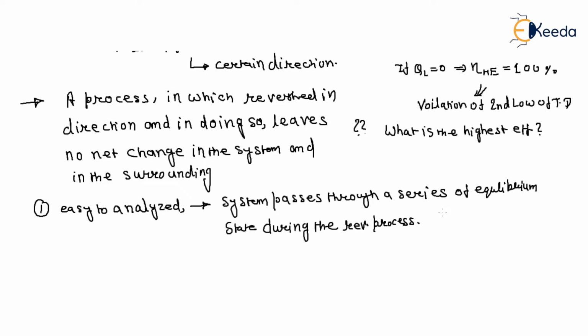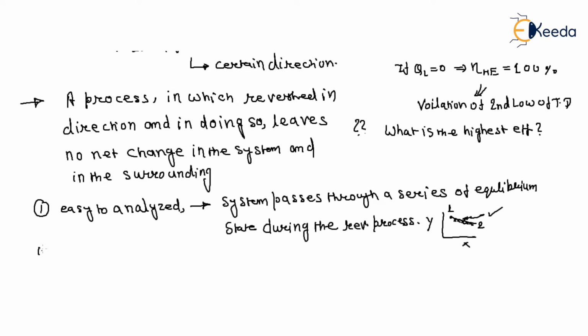If there is a y and an x axis, with initial point 1 and final point 2, and you draw the process, then you have an infinite number of points, each of which is an equilibrium point. So we can easily study it.